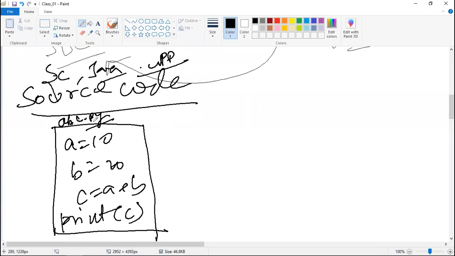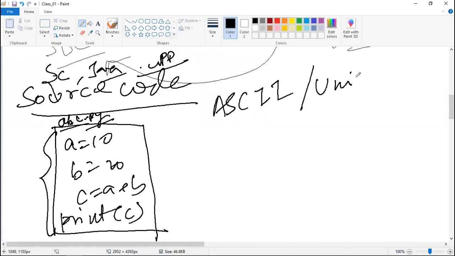Similarly, Python code will have the extension .py, and before this .py you will have the file name. This file, or the code which you have written, is called the source code. Now how source code gets converted to binary code, we will have a look at. But before coming to that, do you have any idea about ASCII code or Unicode?